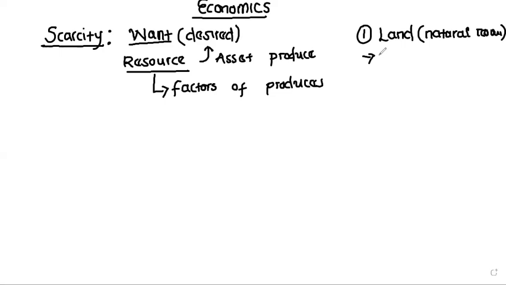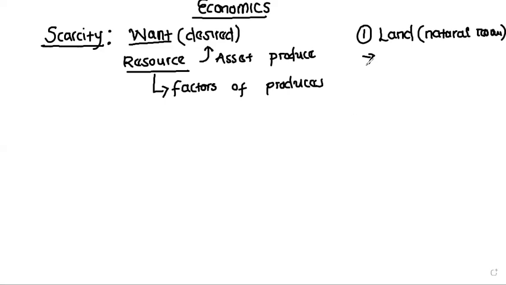You can use the land. Wherever I am, I have to be somewhere. I have to be on earth somewhere occupying a certain land, isn't it? If I'm using trees, if I'm using oxygen, any natural resource, we categorize it in economics as land. So that's what we refer to as land.